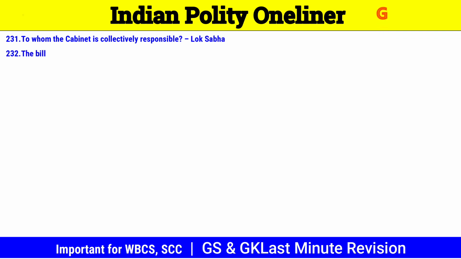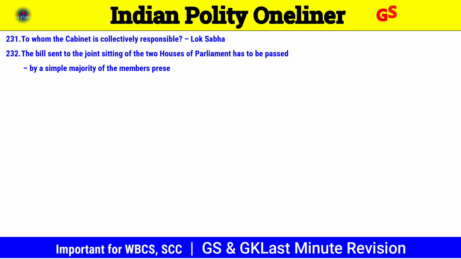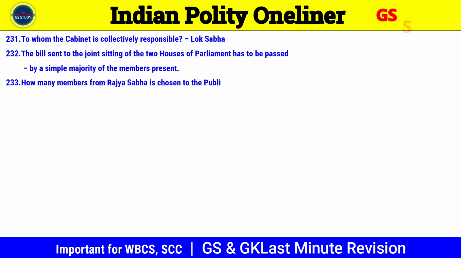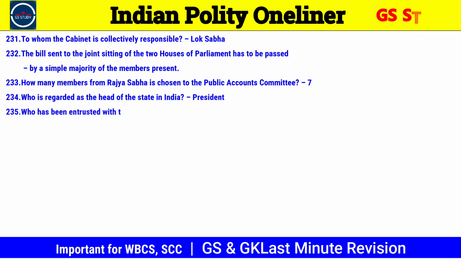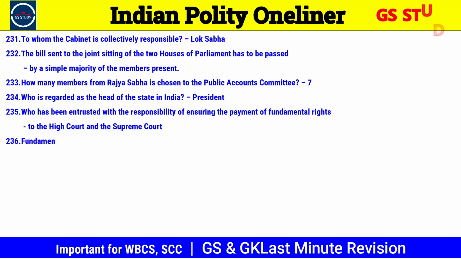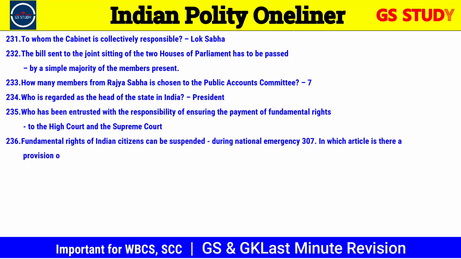231. To whom is the cabinet collectively responsible? Lok Sabha. 232. The bill sent to the joint sitting of the two houses of Parliament has to be passed by a simple majority of the members present. 233. How many members from Rajya Sabha are chosen to the Public Accounts Committee? 7. 234. Who is regarded as the head of the state in India? President.